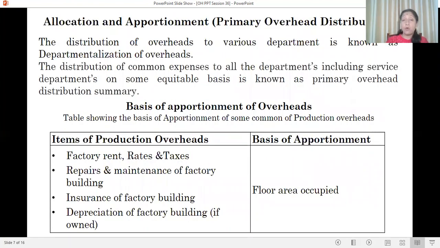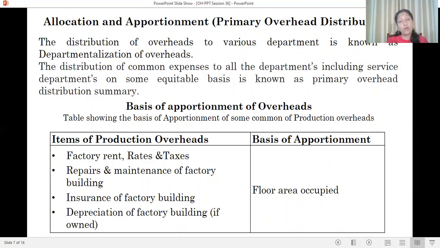Allocation and apportionment, primary overhead distribution. Here, allocation and apportionment are very important to divide the overheads on the basis of various apportionment bases. This is systematic allocation. The distribution of overheads to various departments is known as departmentalization of overhead.